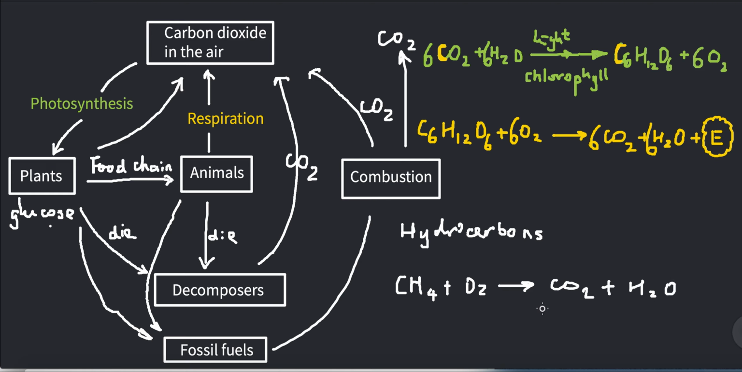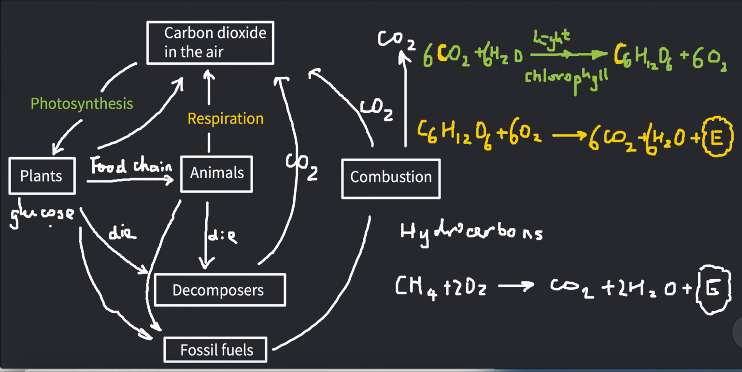Now this is not a balanced equation. There are 4 hydrogens here and only 2 hydrogens here, so add 2 here. That's 4 hydrogens. And then I have 4 oxygens, so I need 2 molecules of oxygen. You can see that combustion also releases carbon dioxide back to the atmosphere. And most importantly, combustion releases a lot of energy for human daily activities.